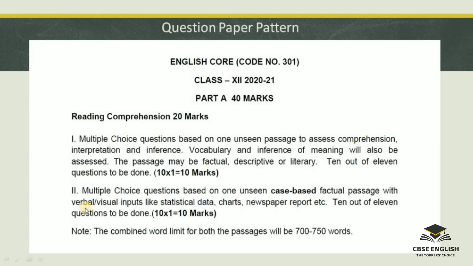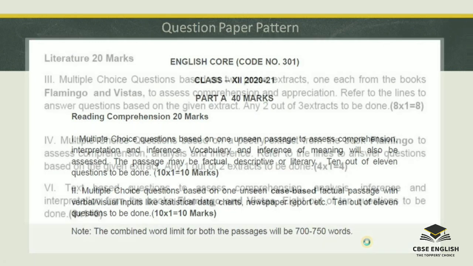In the same way, the second question based on reading comprehension: multiple choice questions based on one unseen case-based factual passage with verbal or visual inputs like statistical data, charts, newspaper reports, etc. Here also 10 out of 11 questions are to be done, 10 marks. Note here, the combined word limit for both the passages will be 700 to 750 words.